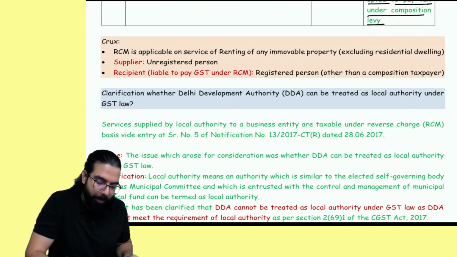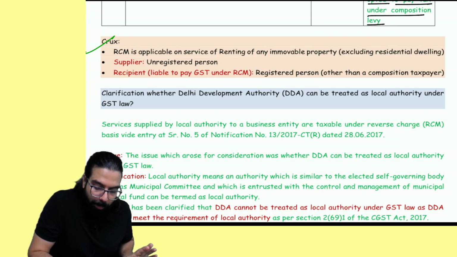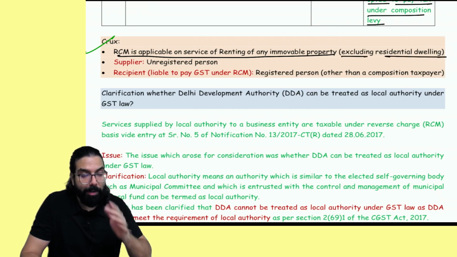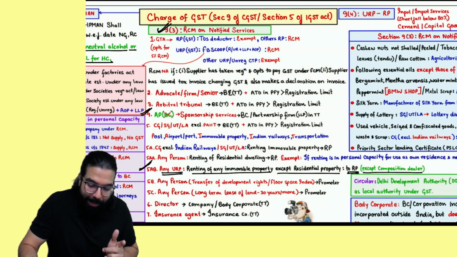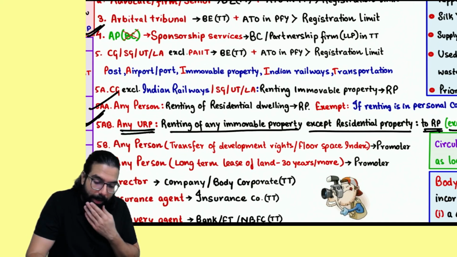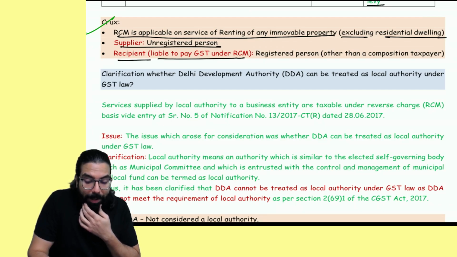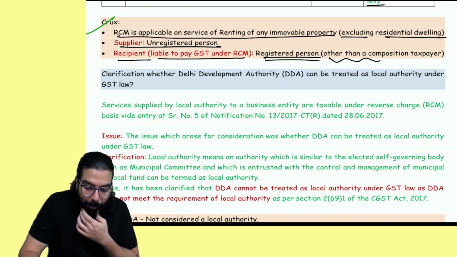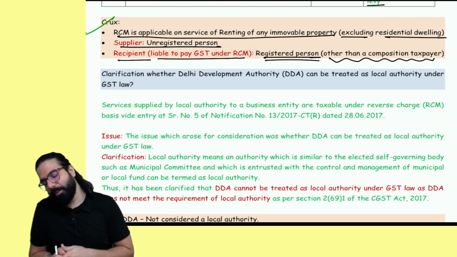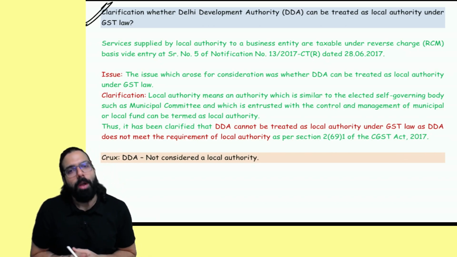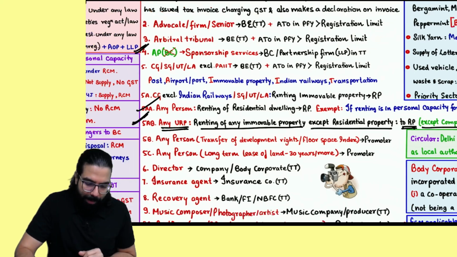Next. Same thing. But number one, RCM is applicable on service of renting of immovable property excluding residential dwelling. We are not talking about residential dwelling because residential dwelling was already dealt with in the one above. Correct, sir? Done. Supplier unregistered, recipient will be liable to pay if he is a registered person, but not a composition dealer, only other than composition dealer. Done, sir. This point is clear. Now, one more small clarification which came. So, people, first tell me one thing. Is this clear? Yes, sir.